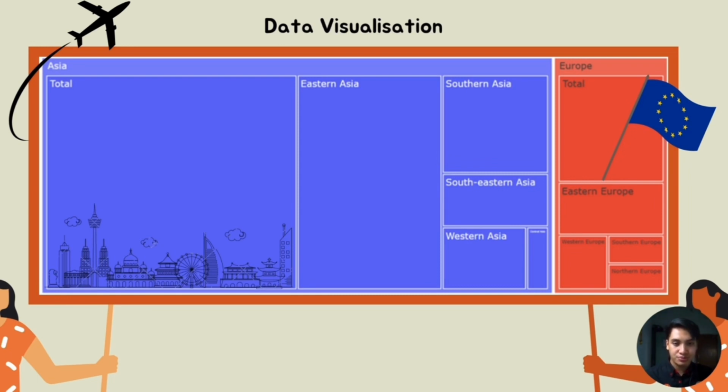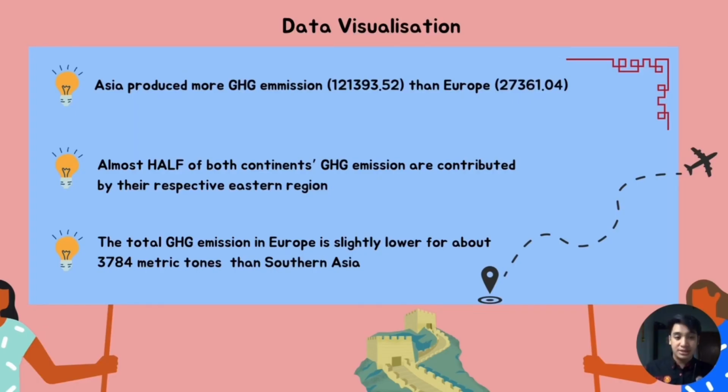So to conclude the answer that we find in this question, the first is we acknowledge that Asia has produced more GHG emission, which is about 131,393 million metric ton of CO2 equivalent than Europe that has only about 27,361. Second, we all know also that almost half of both continents' GHG emission are contributed by their respective eastern